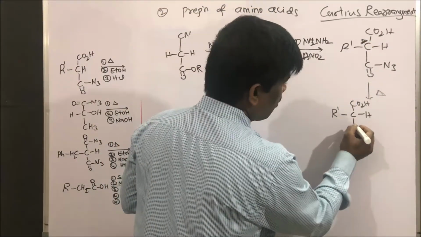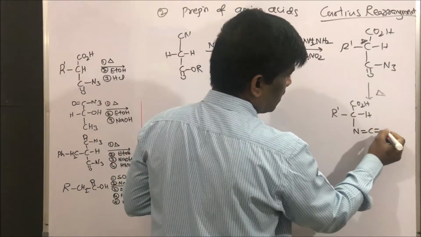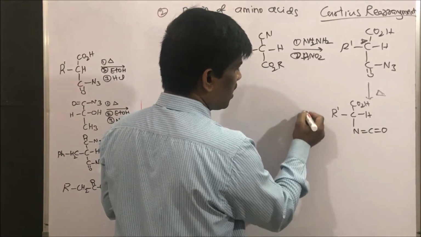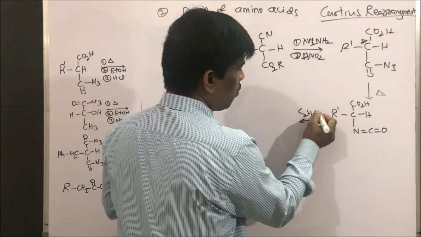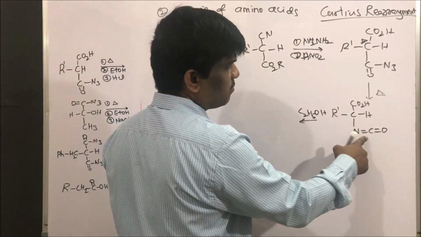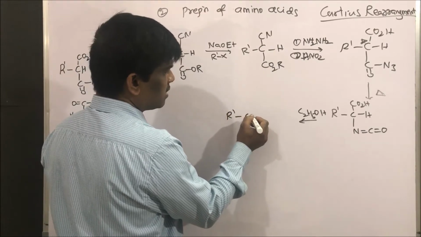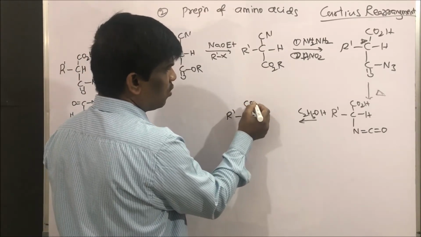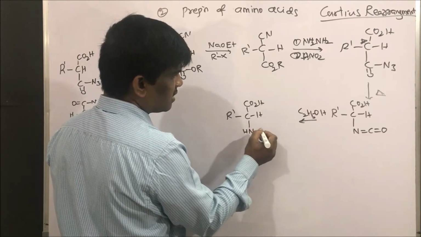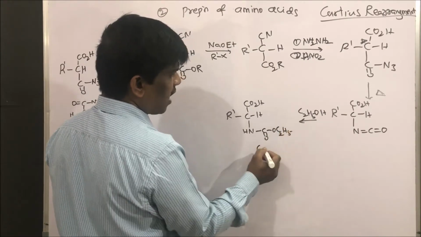Yes, what is happening now? Nitrogen is coming here. Yes, here isocyanate. This is the isocyanate intermediate. Now what I will do is C2H5OH. This is ethanol. When I add ethanol, what happens? This becomes carbamate. R CH, CO2H, and this NH COOC2H5. This is carbamate.